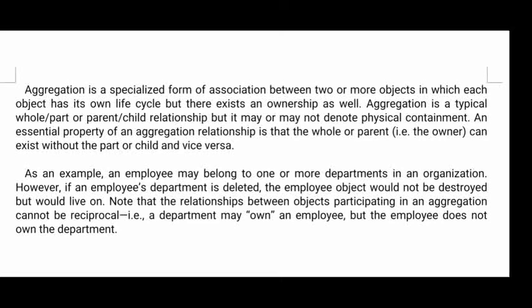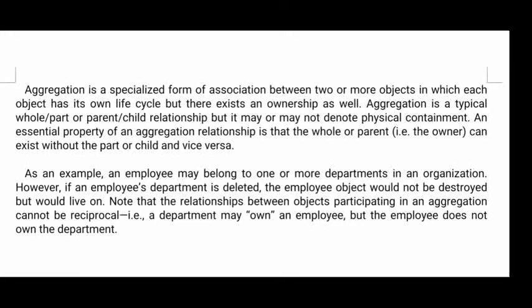Next, one example I will give. There is a relationship between a school object and the student object. A school object cannot create or destroy the student object. Thus, if the school object is destroyed, the student object will not get destroyed, but it can use the properties of the student. Then that is called a simple aggregation.